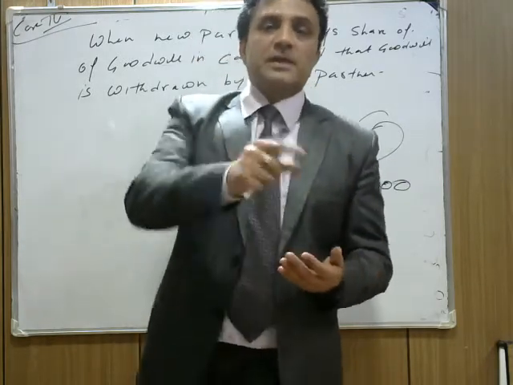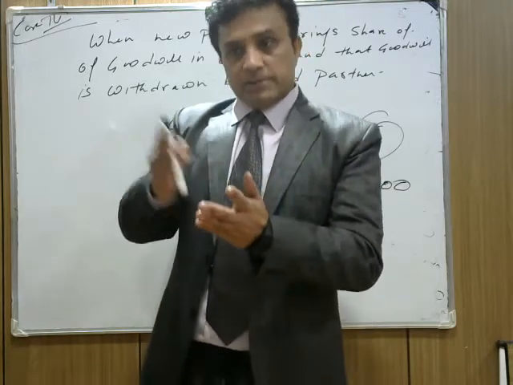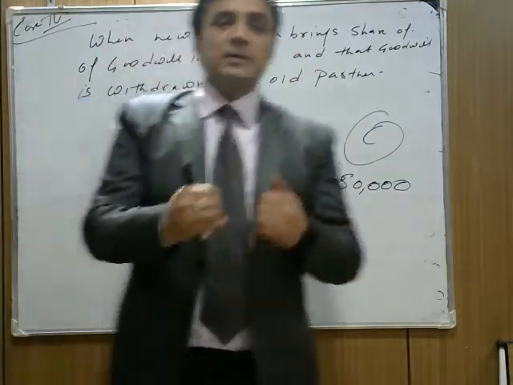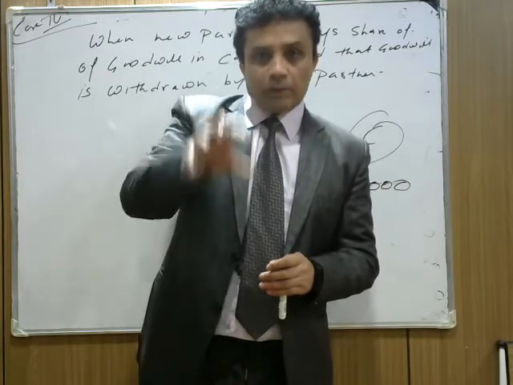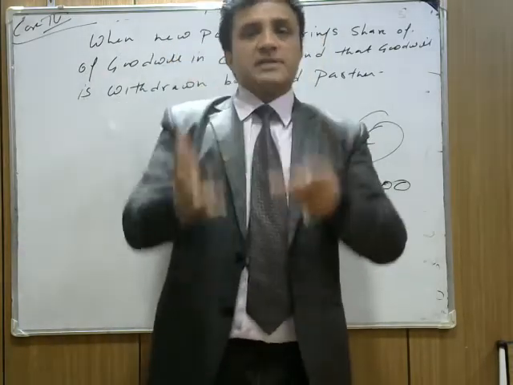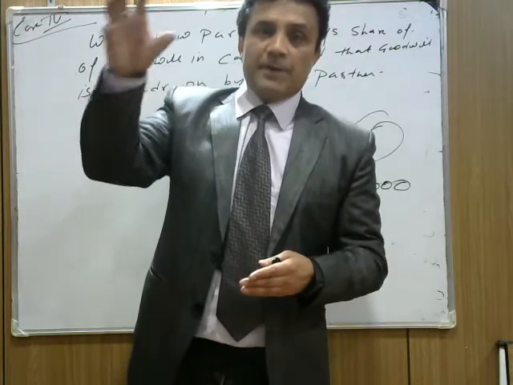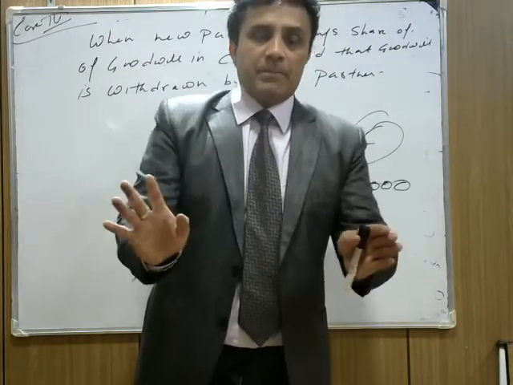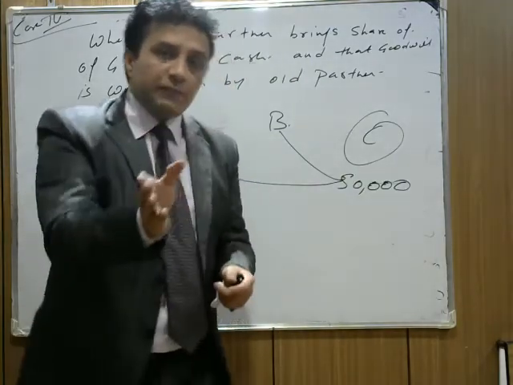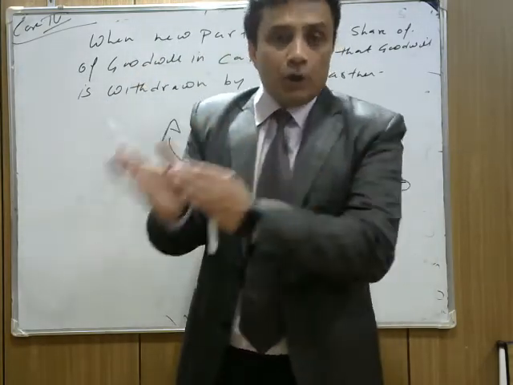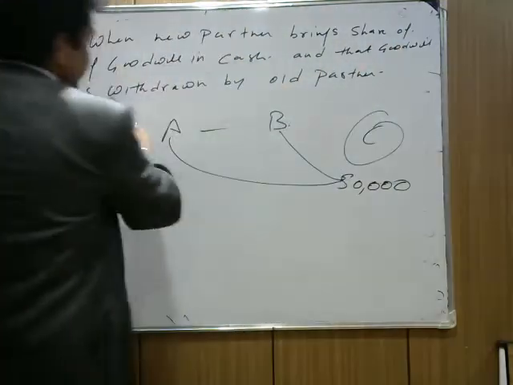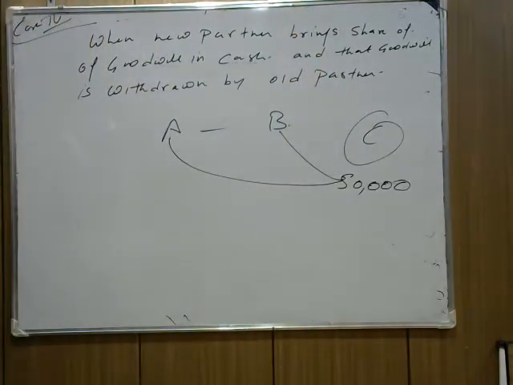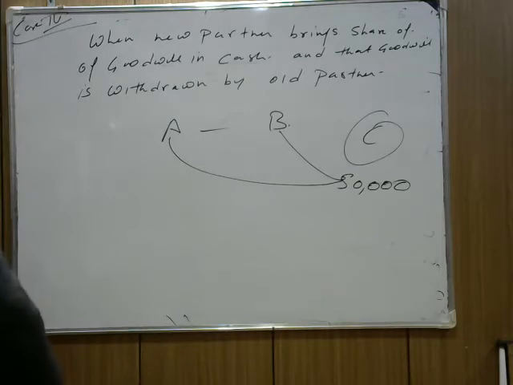That something is called goodwill, meaning the new partner will compensate them with the amount of goodwill. Now in this case they get the goodwill but they use it for their personal purpose. They get a call from home: whatever goodwill the new partner brings, bring it home, don't add it to your capital. Because they are withdrawing it for their personal use, we call it withdrawn. It means the case is when a new partner brings a share of goodwill in cash and that goodwill is withdrawn by the old partners.